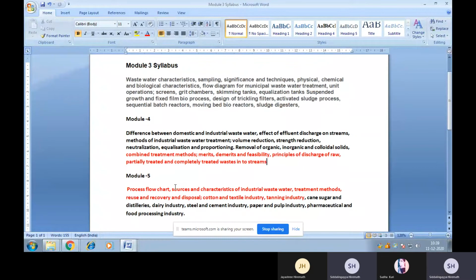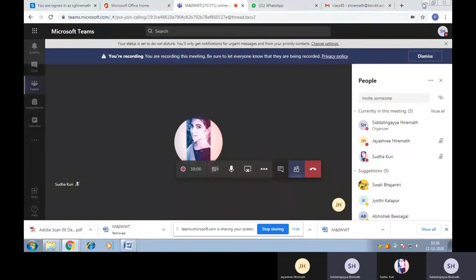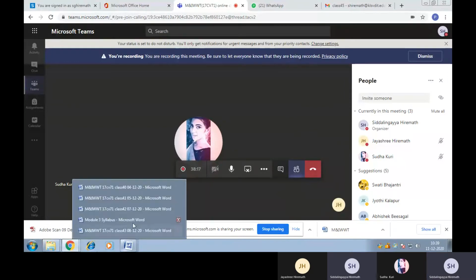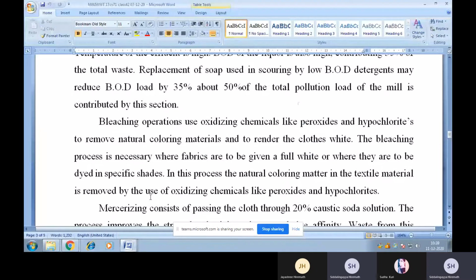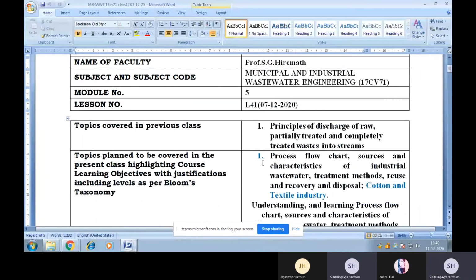Okay, so to start with, today we'll discuss the process flow chart, characteristics of wastewater, as well as treatment methods and effect of the wastewater generated from the cotton and textile mills as well as tanneries here. Let me start with the first industry, that is cotton and textile industries.